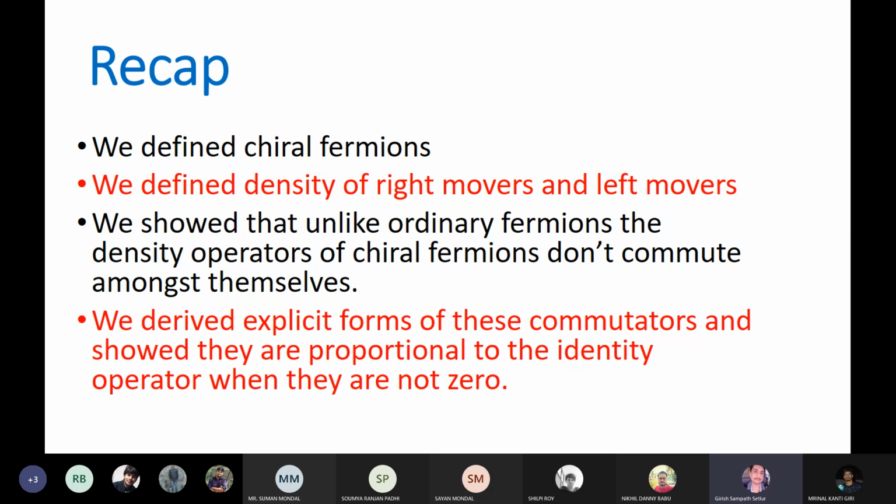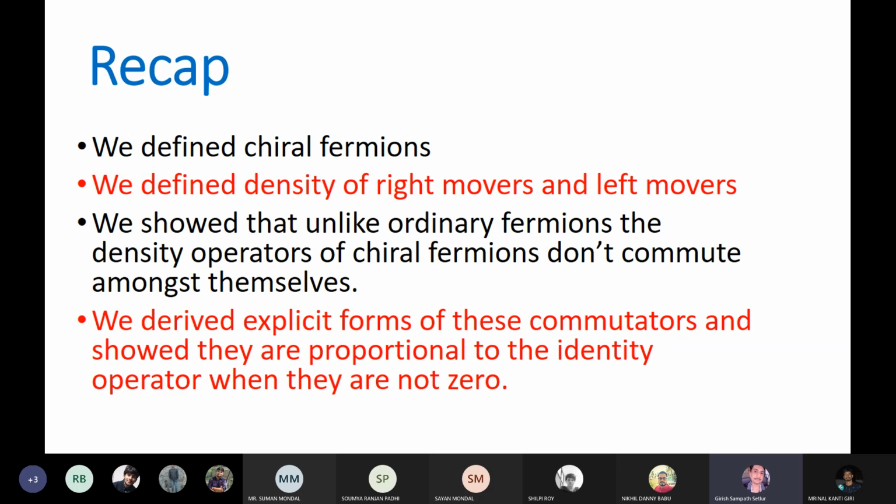The commutator of density and its adjoint is not zero, but it's not that bad either. It's at least proportional to identity. It could have been worse, but it's not. It's just proportional to the identity, and the proportionality is non-zero, and because it's non-zero, it's called chiral anomaly.